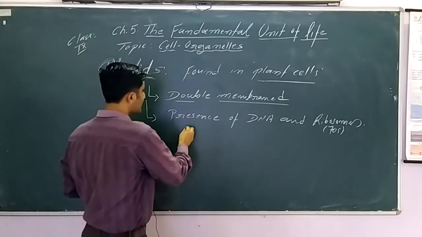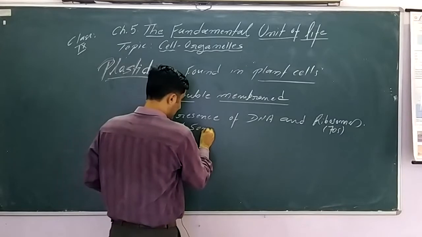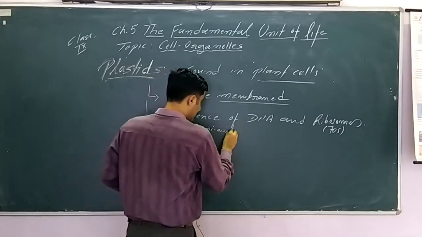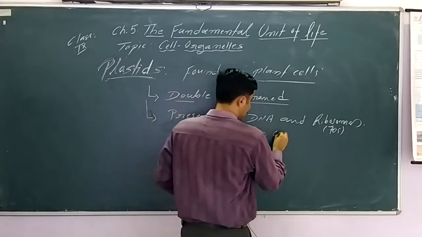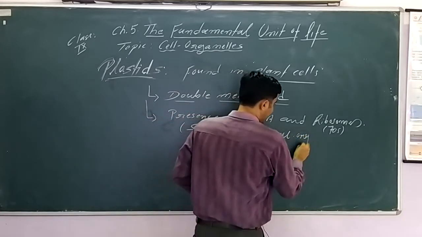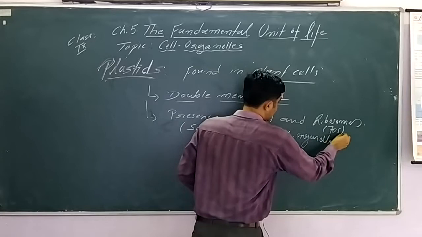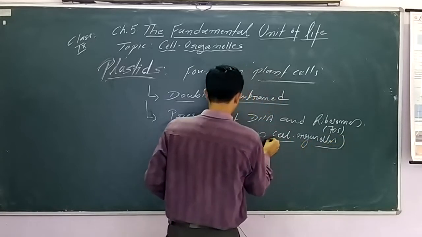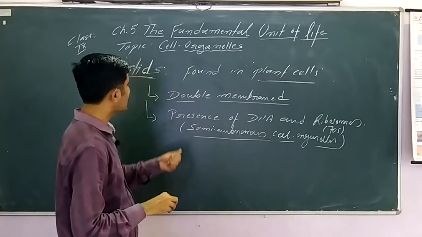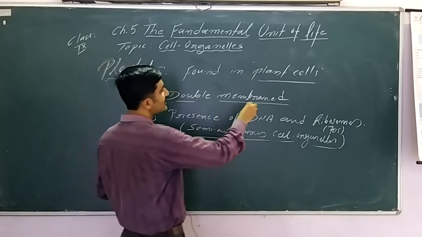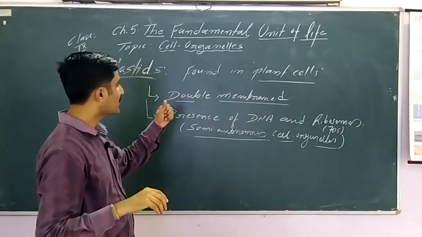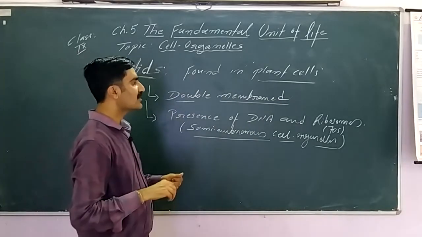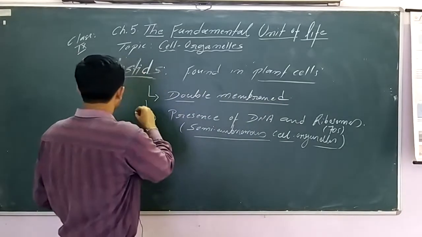So please remember, plastids are also semi-autonomous cell organelles. These are also double membrane. So two similarities we can see between mitochondria and plastid. Both are double membrane. Both have their own DNA and ribosomes.